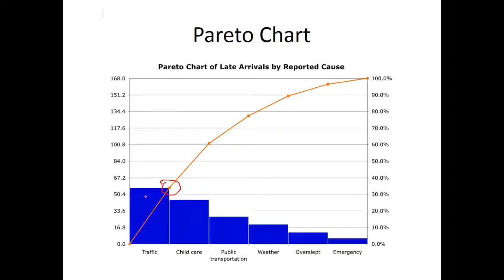When you add traffic and childcare, the first two together, combined, those are about 60%. When you combine the first three, traffic, childcare, public transportation, you come up with about 77%. When you combine the first four, include weather in that, you get to about 90%. When you include overslept, you get up to about 96 or 97%. And by the time you include all of them, it's a 100% reason. So what this is letting you see, of course, is the idea.